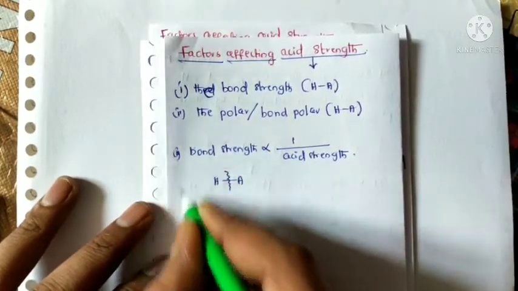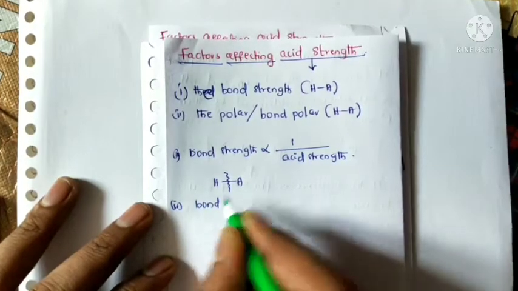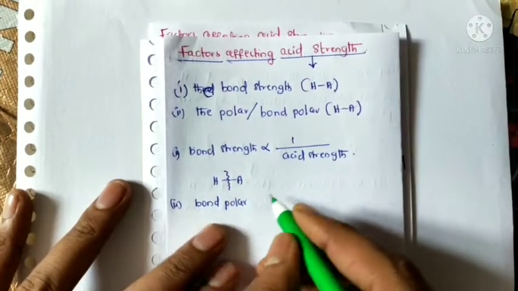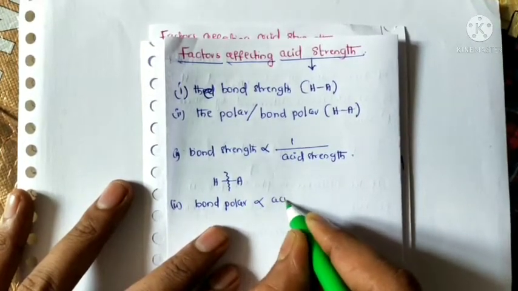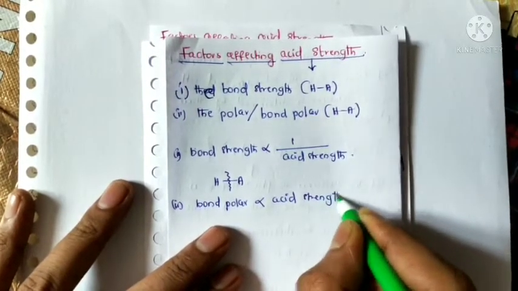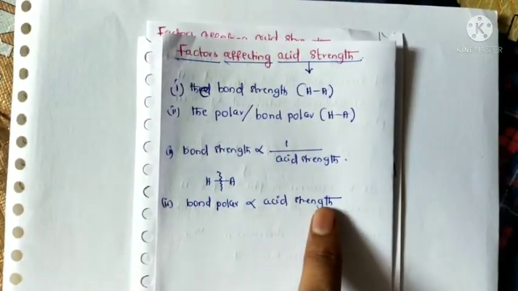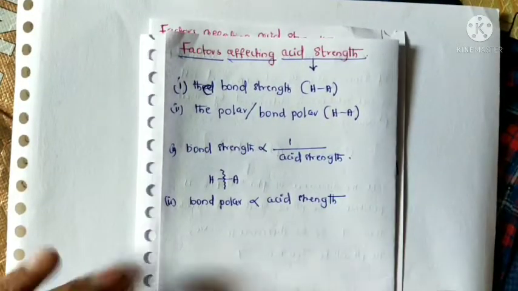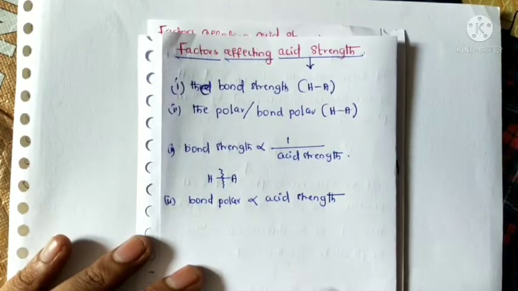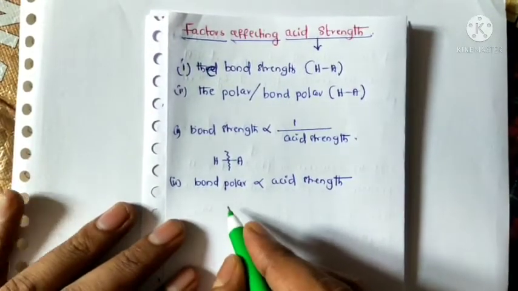The second one is bond polar, or polarity of bond. If the bond polarity increases, acid strength also increases. That's why that substance can act as a strong acid whenever the bond polarity is high.